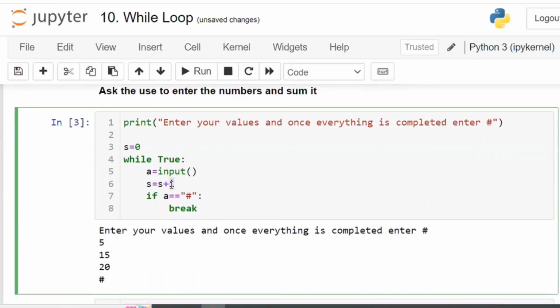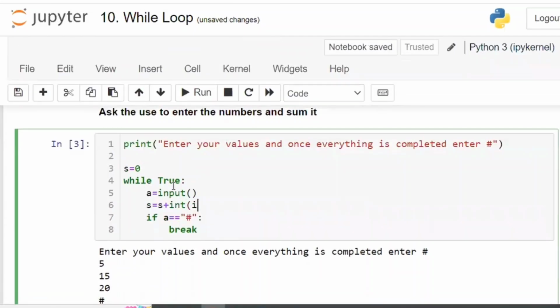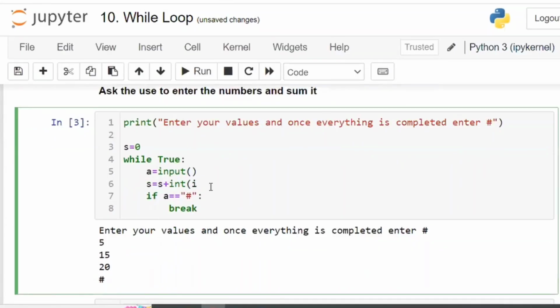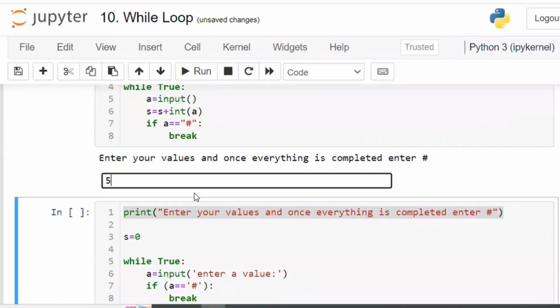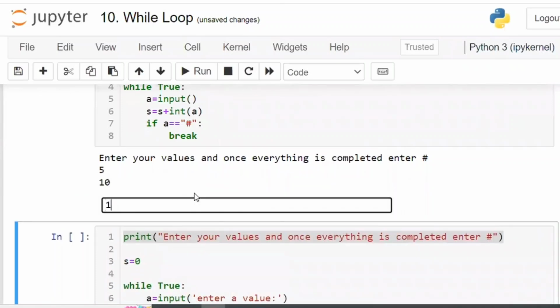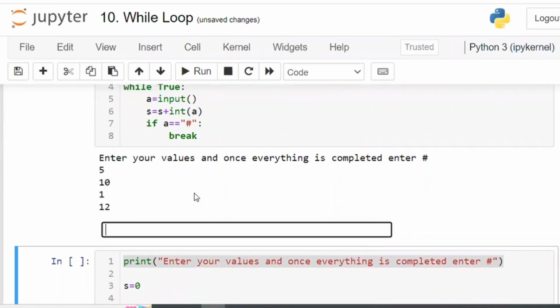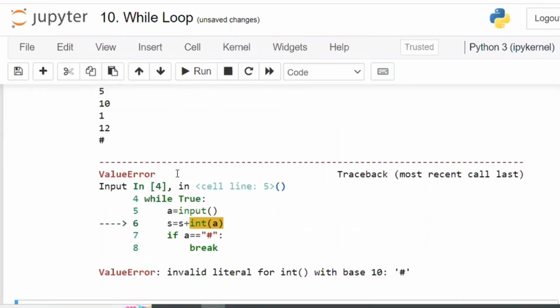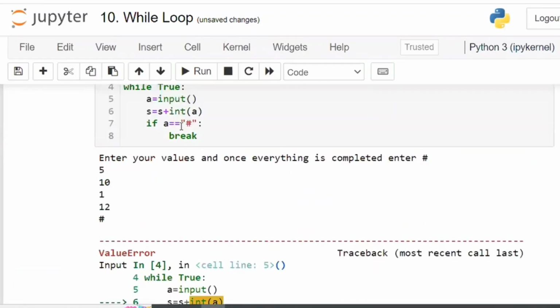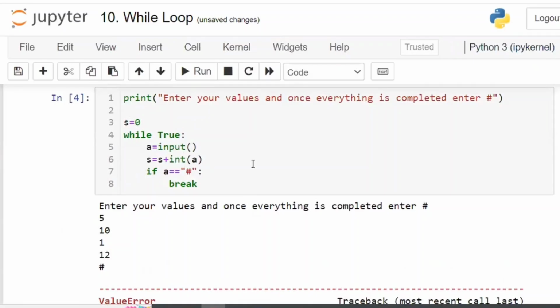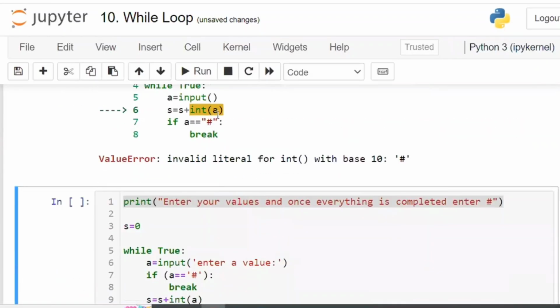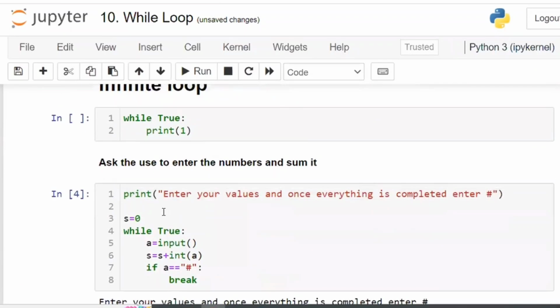Now the problem is I is a string, and a string cannot be added to an integer. My string has to be converted to int, so int of I. So here A is nothing but I. Okay. Now execute. 5, 10, 1, 12, and everything is completed, hash. Now wherever the hash is entered, s is equal to s plus int of I. What is s? s is equal to 0.